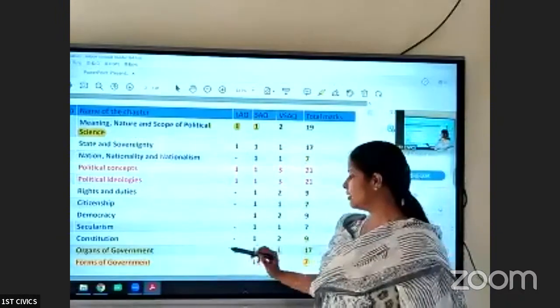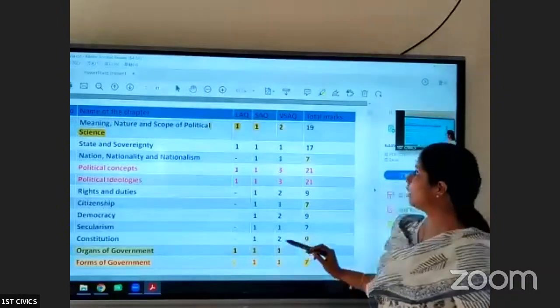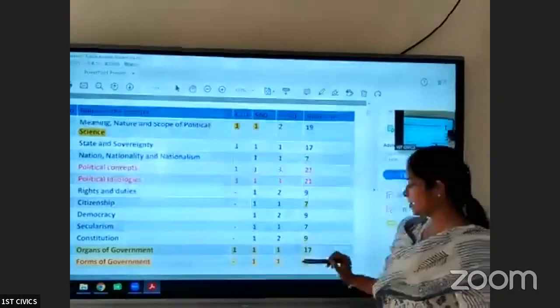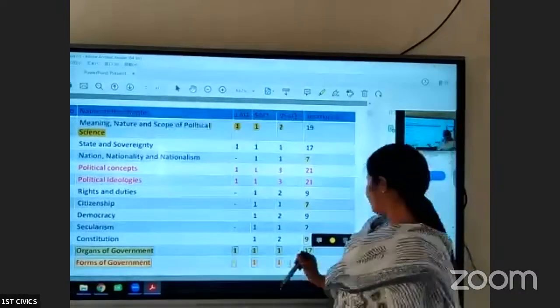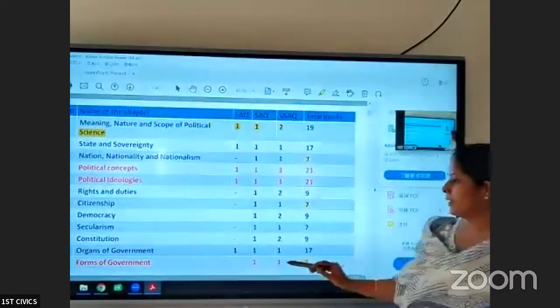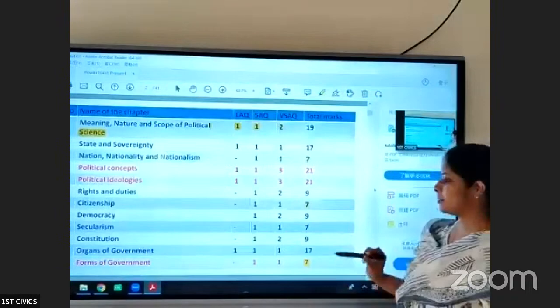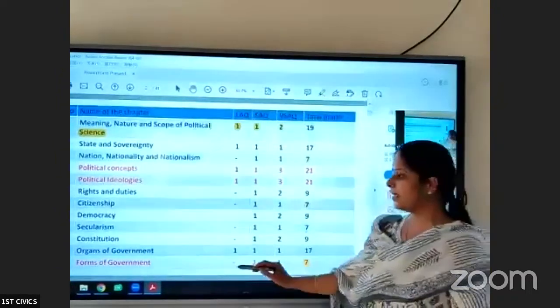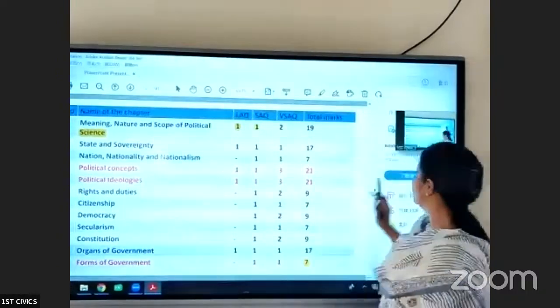11th chapter is organs of government. You will get one LAQ, one SAQ, and one VSAQ from this chapter. The weightage for this chapter is 17 marks. And the last chapter is forms of government. You will get one SAQ and one VSAQ. The weightage for this chapter is 7 marks. This is again a lengthiest chapter. You have many questions in this.